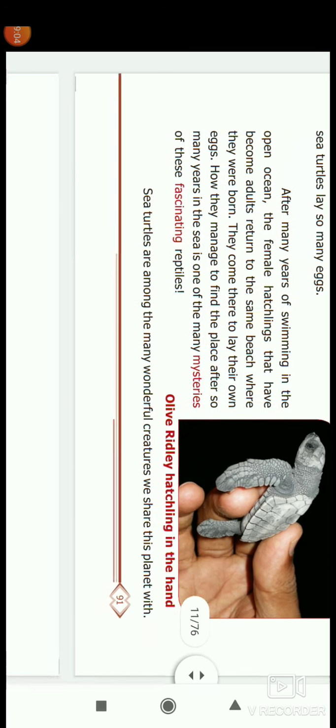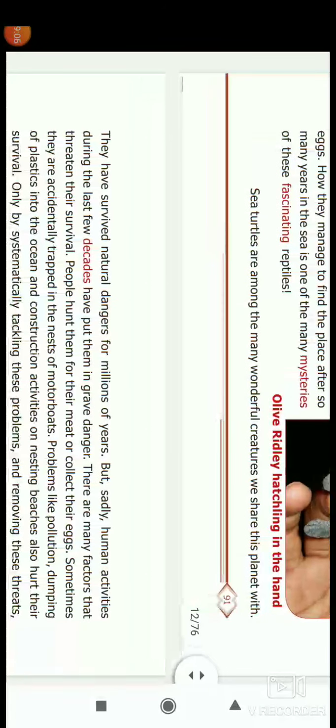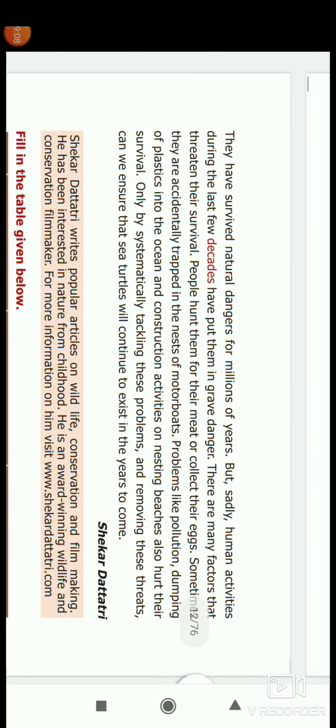And next, how they manage it is a mystery and fascinating. It is very attractive because they don't know the birthplace. How they find it is a question mark for us students. And next, they have survived nature's dangers for millions of years. What are all the disasters or dangers that happen to the turtle?